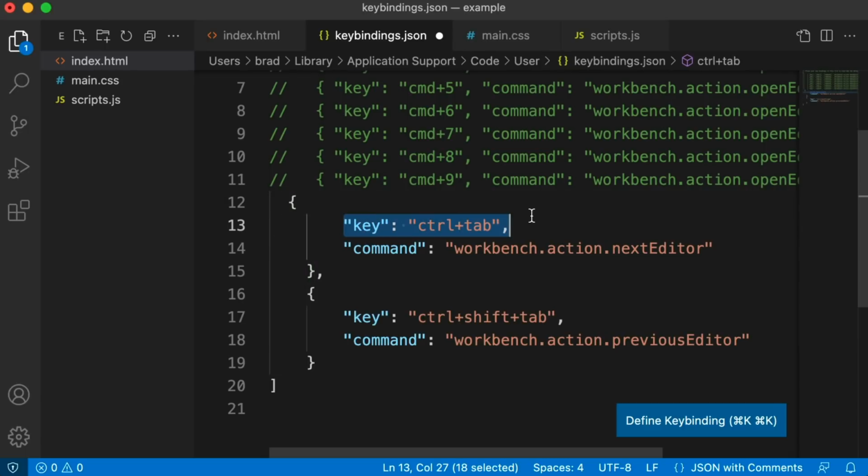Essentially, we're just customizing the Control tab and Control-Shift tab, just like you would in a web browser, so that you can cycle through your tabs in the expected order. Right?